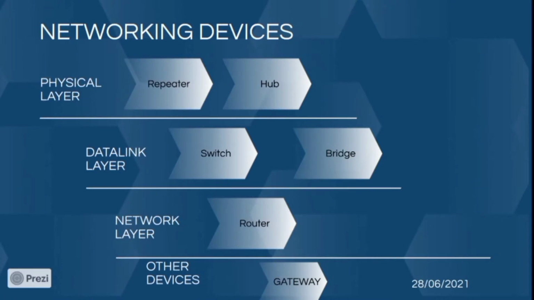These are some of the important devices that help to make wired networks. Repeater and hub are physical layer devices. Switch and bridge are data link layer devices. Router is a network layer device. Let's start with the repeater device.